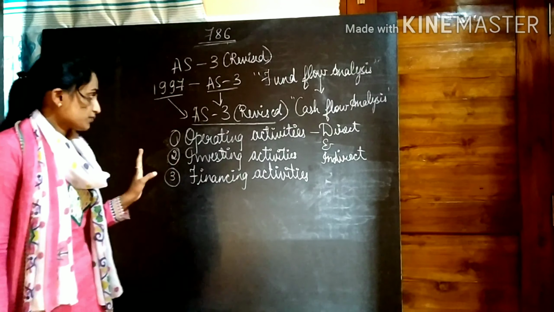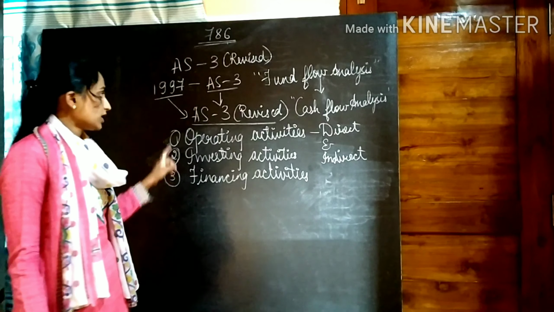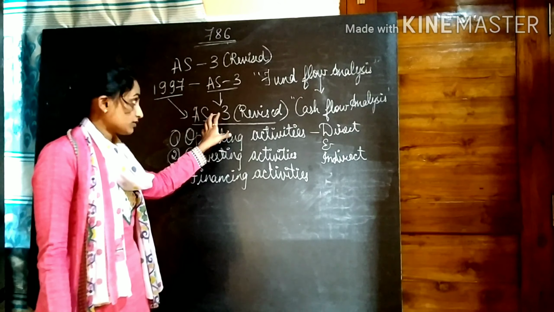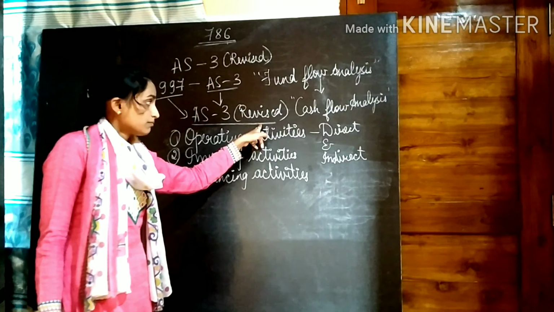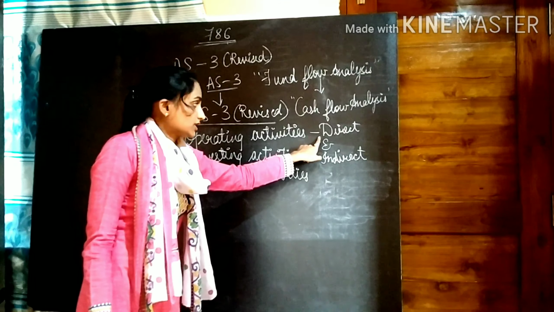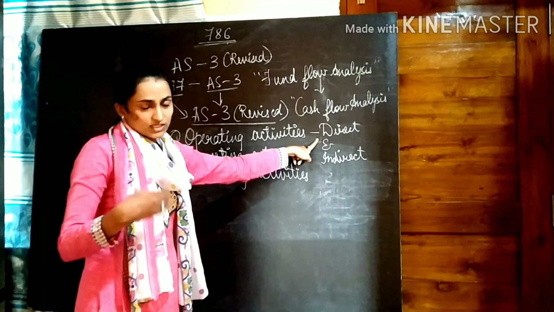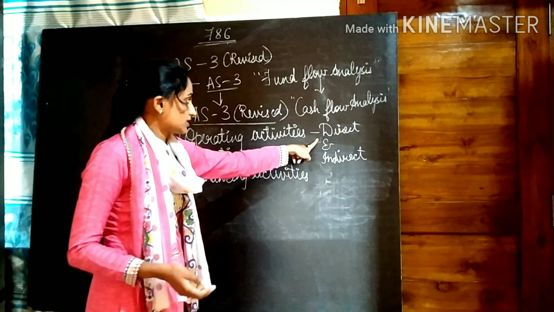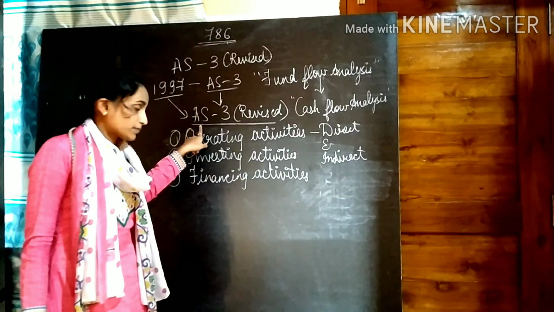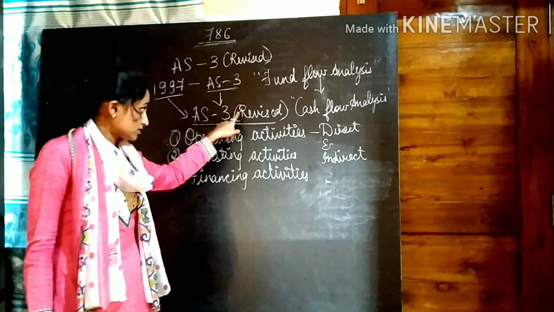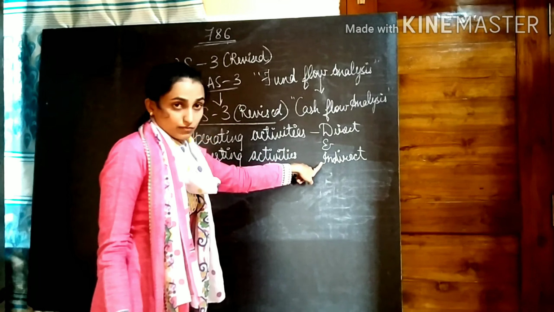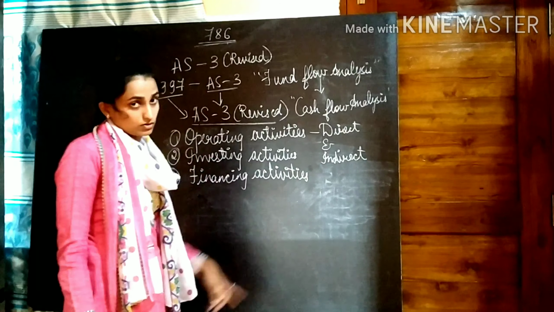So if they say that you have to prepare a cash flow statement as per Accounting Standard 3 revised by following the direct method, then there is another format for this. When they say prepare a cash flow statement as per Accounting Standard 3 revised, there is another format for preparation of the cash flow statement.